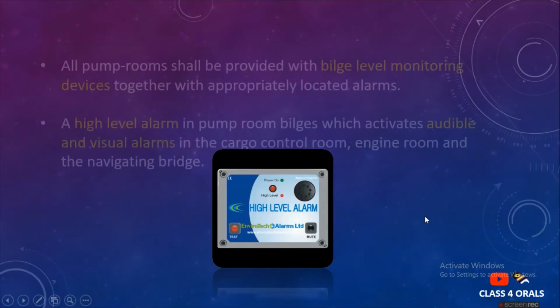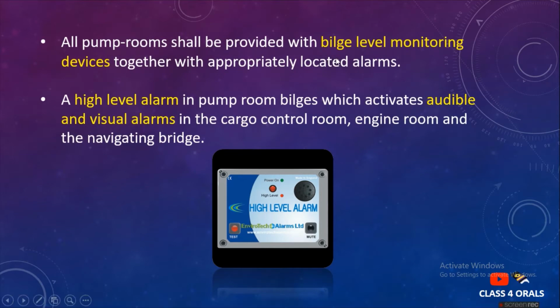Next point says there should be a high level alarm for the bilge level. The statement says all the pump rooms shall be provided with bilge level monitoring devices together with appropriately located alarms. A high level alarm in the pump room bilges will be activated, and it will give the audio visual alarm in the cargo control room, engine room and the navigational bridge. These three areas will be indicated with the high level alarm for the cargo pump room bilge level.